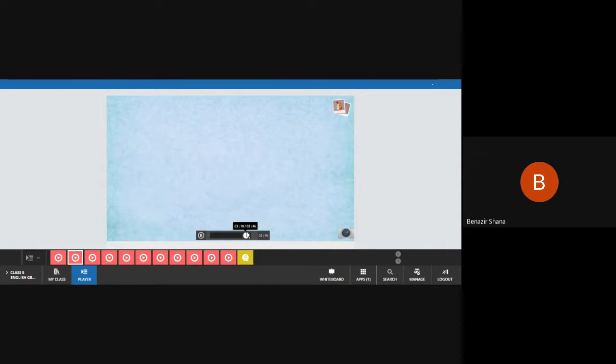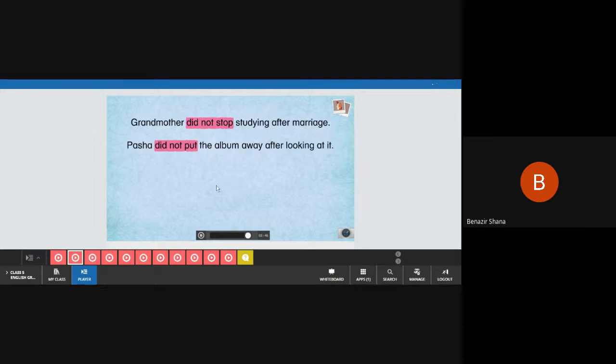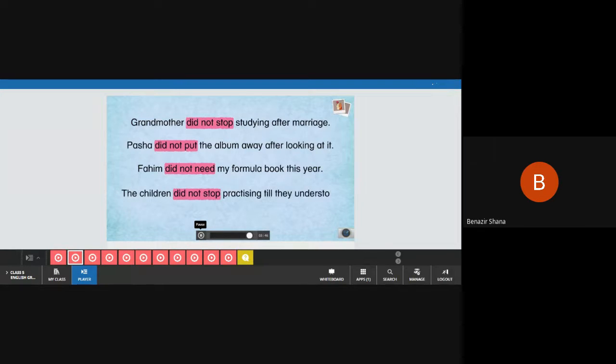Here are some more examples with did not. Grandmother did not stop studying after marriage. Pasha did not put the album away after looking at it. Fahim did not need my formula book this year. The children did not stop practicing till they understood the math formula. I hope everyone is clear.